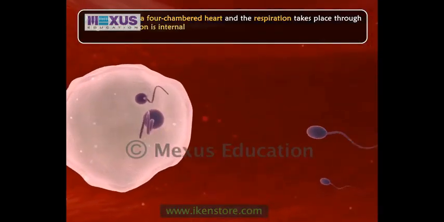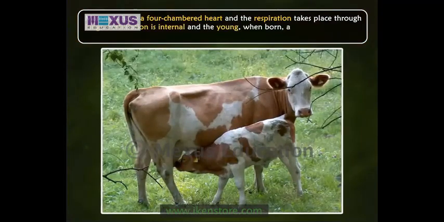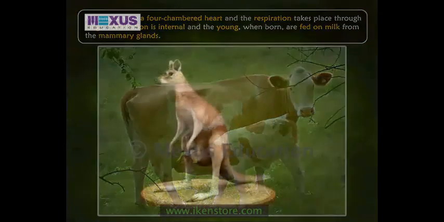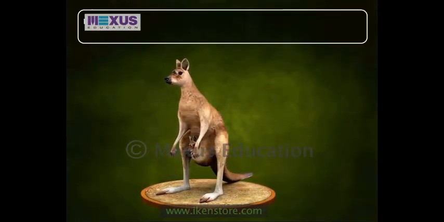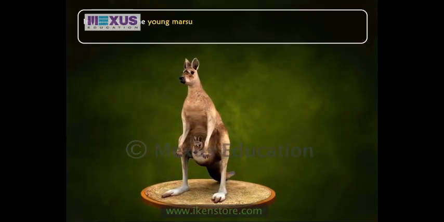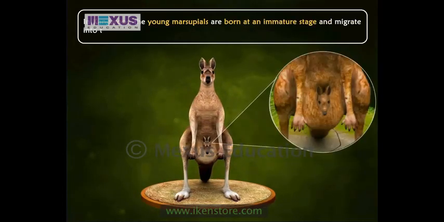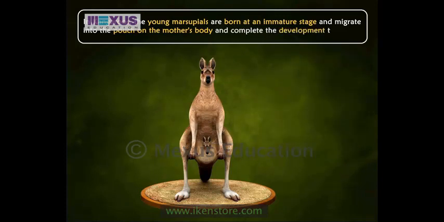Fertilization is internal, and the young when born are fed on milk from the mammary glands. In kangaroos, the young marsupials are born at an immature stage and migrate into the pouch on the mother's body and complete the development there.